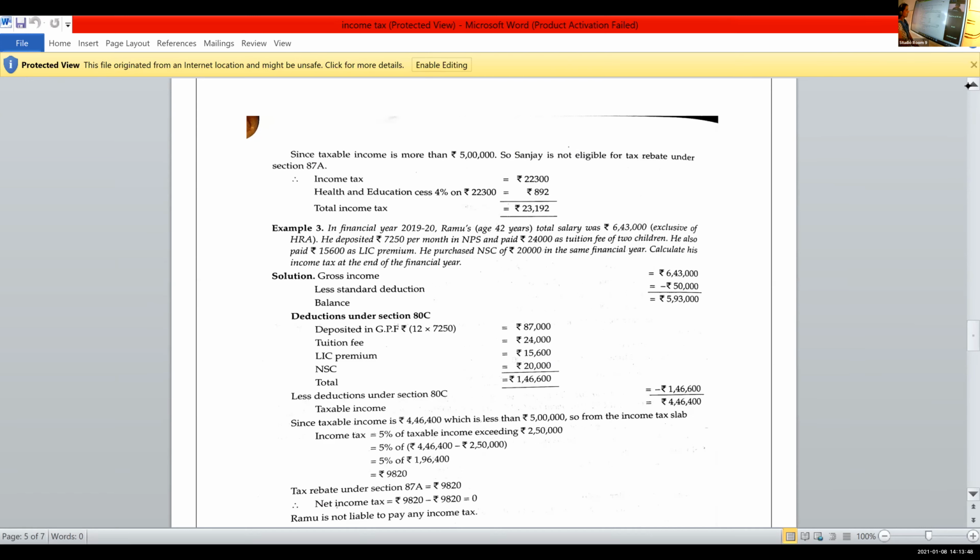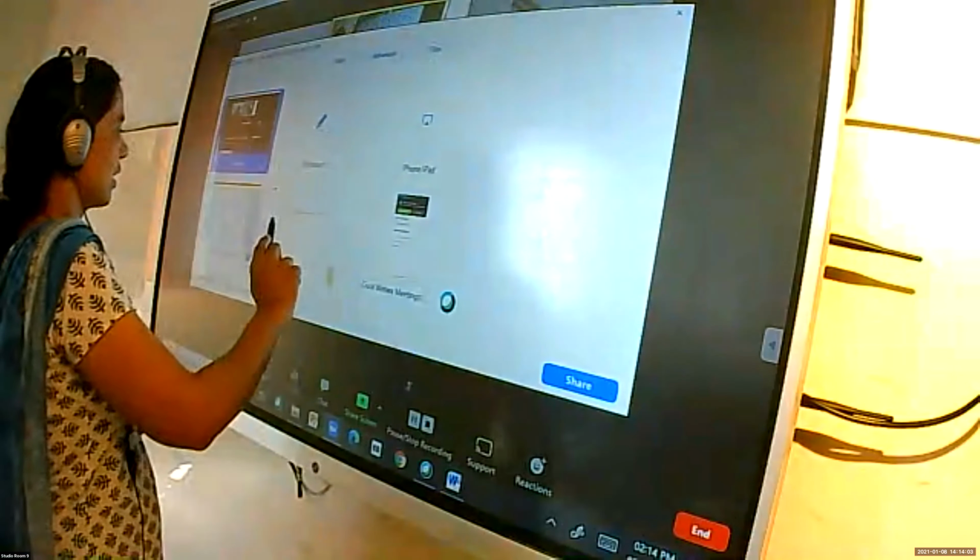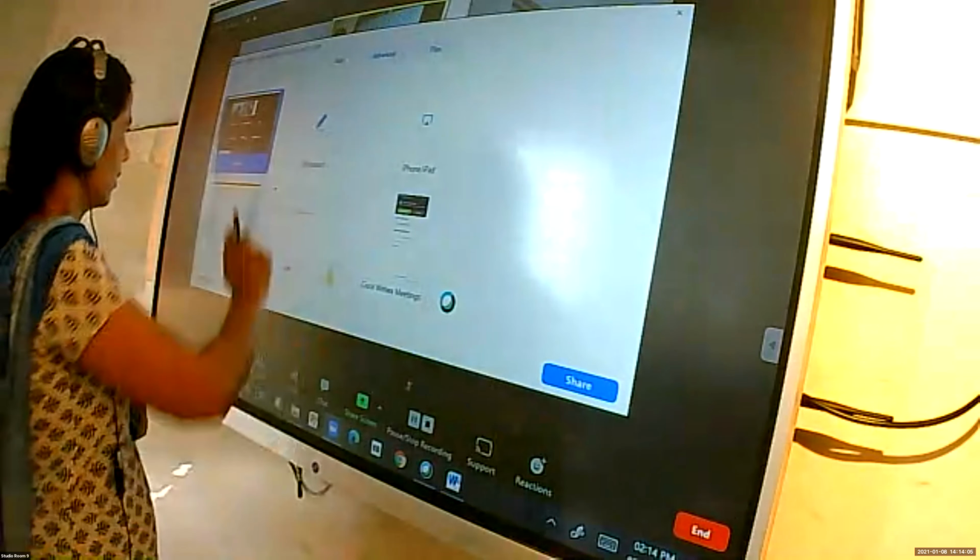He purchased NSC of 20,000 in the same financial year. Calculate his income tax at the end of the financial year. So what is the gross income? Okay, so you write the steps and proceed. So what's the first thing you'll be writing here? The gross income.